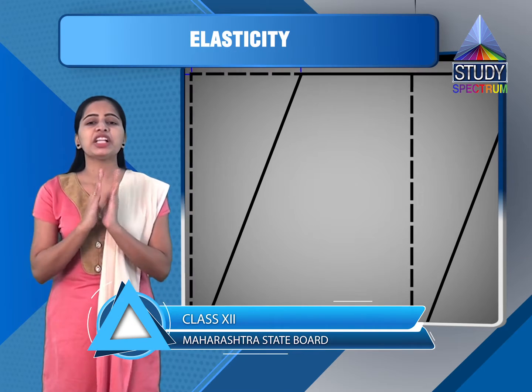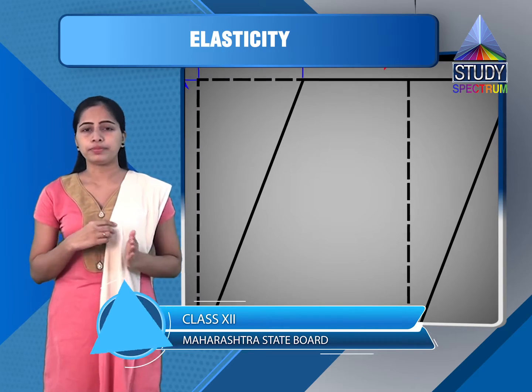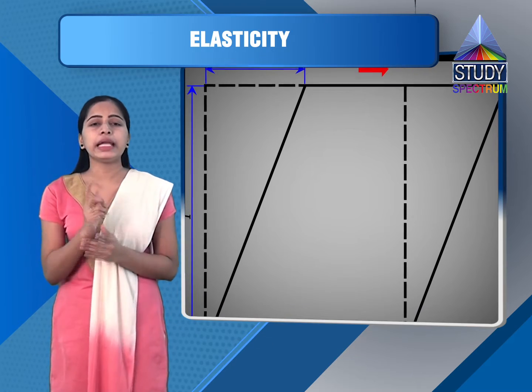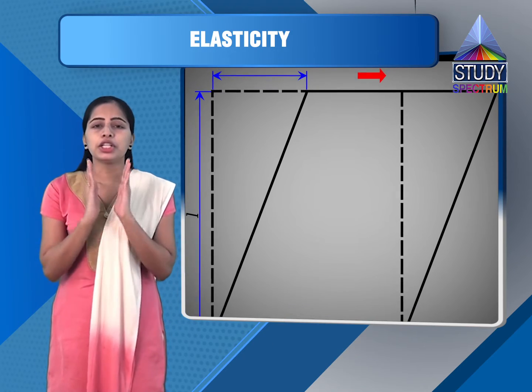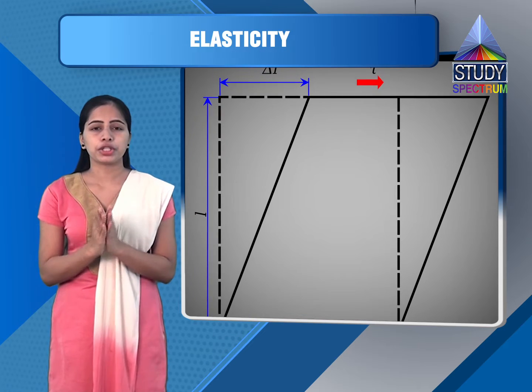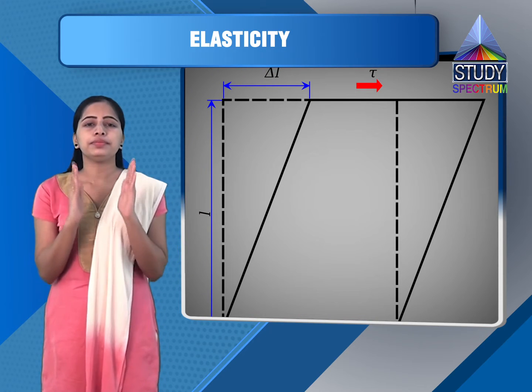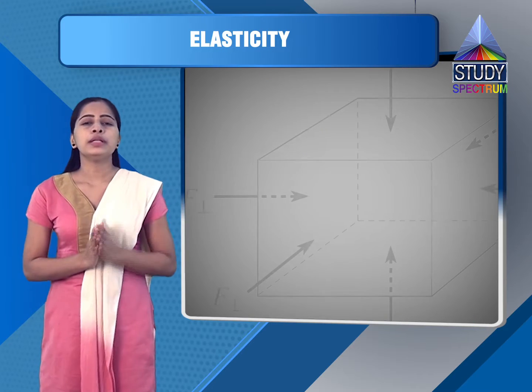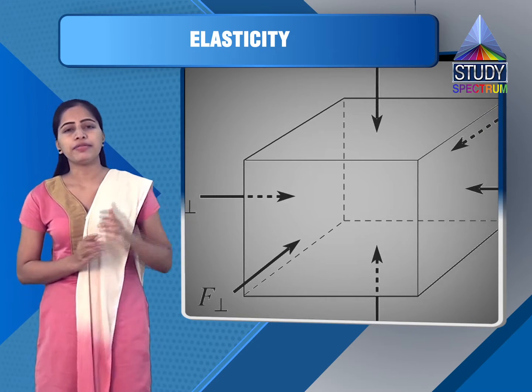Means here we are changing shape of a body. Remember in the volume stress, shape was not changed, only the volume was changed. So now let us have a look at the figure.